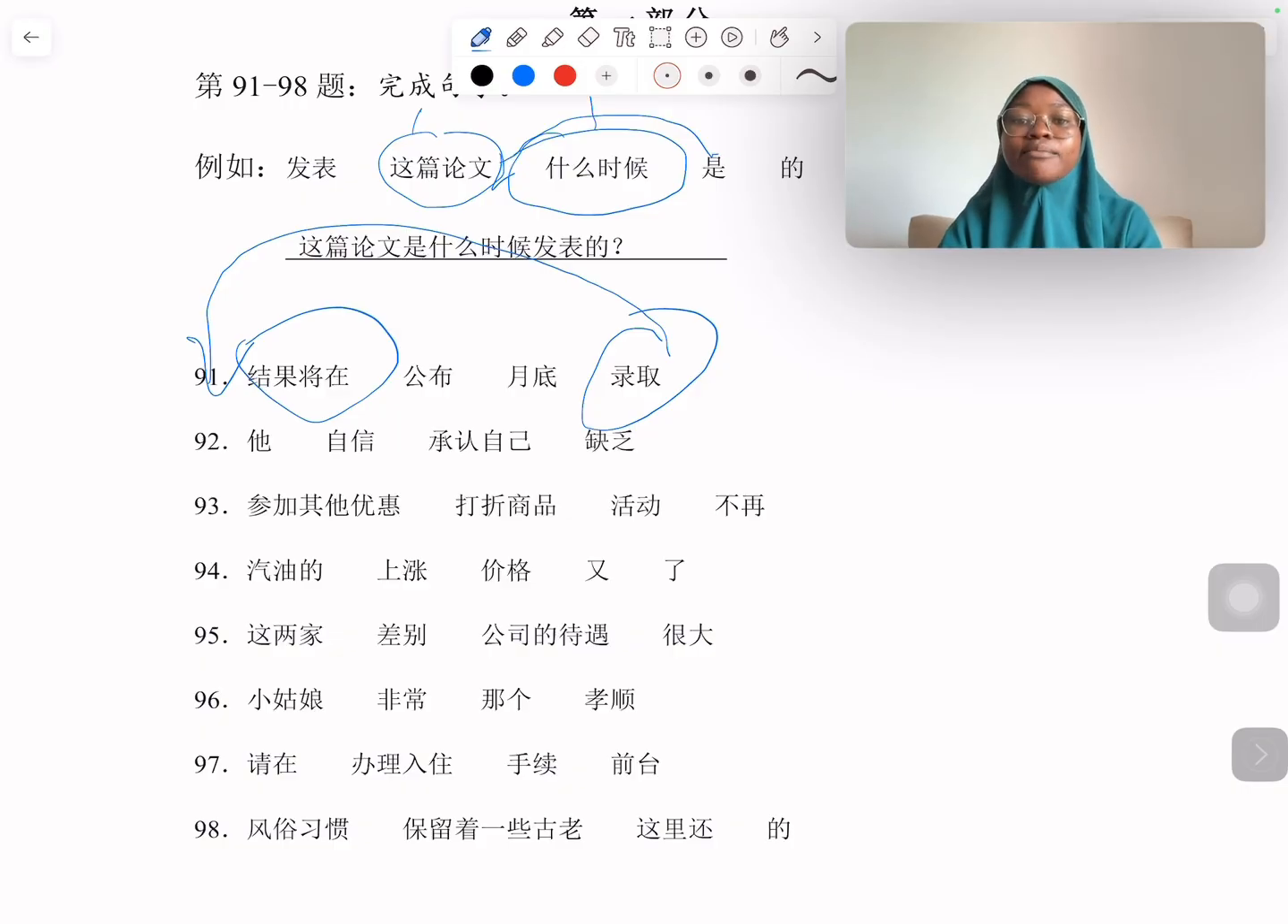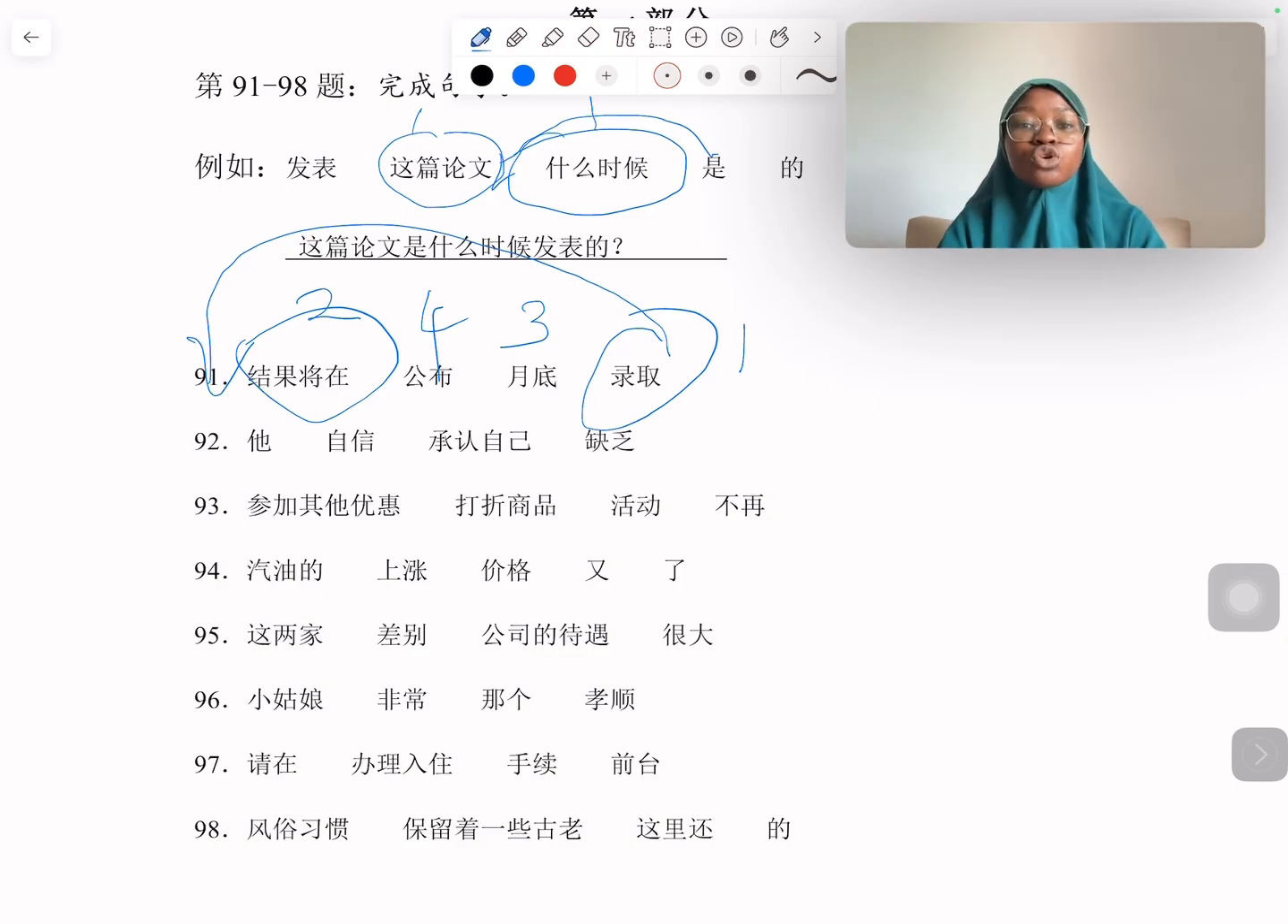And 公布 means to publish, and the time is 月底. After 将在, even in English, we would usually say the time. So after 将在, we're supposed to have the 时间. We know 录取 is first, 结果将在 is second. Because after 在 we have to have the time, and the only time between these 2 is 月底. So we know it is 录取结果将在月底. What would they do in 月底? 公布. So it is 录取结果将在月底公布. That is the answer for number 1.